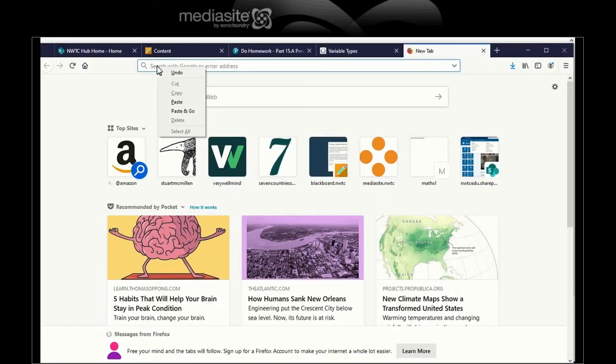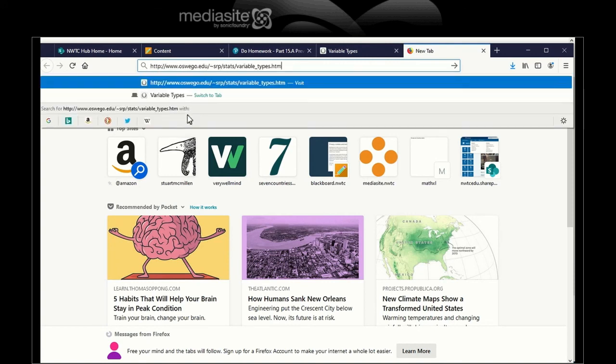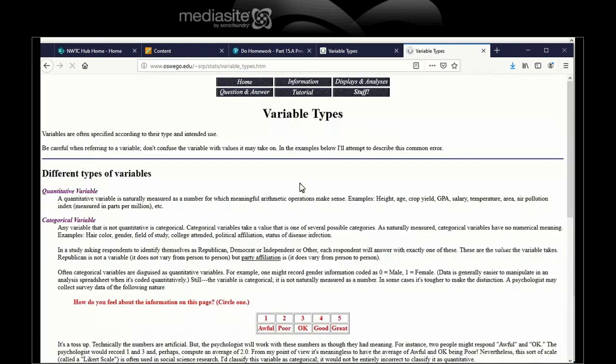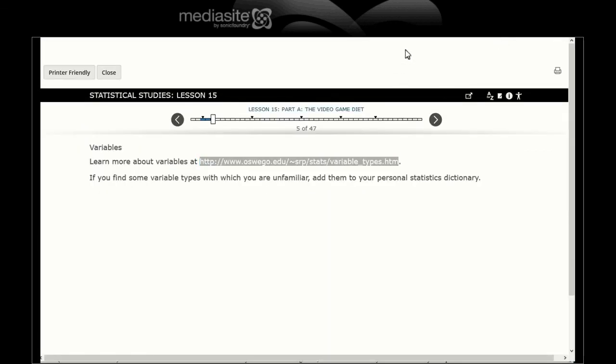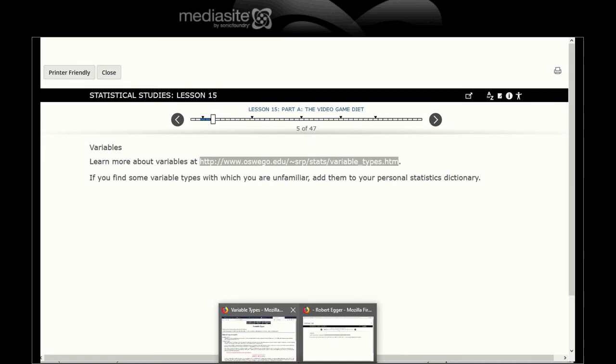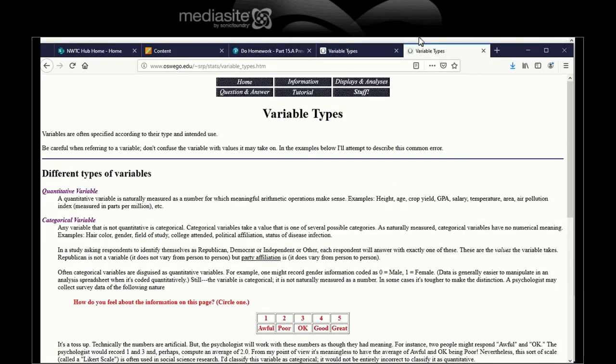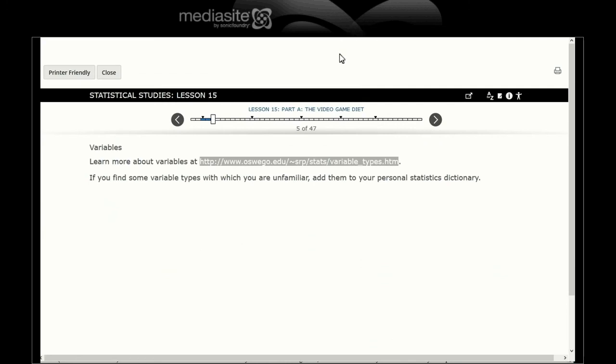Get a search bar, paste, click, and there you is. Good enough. And of course, add to your personal statistical dictionary as needed.